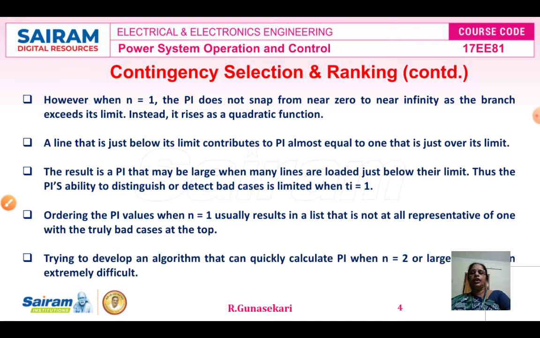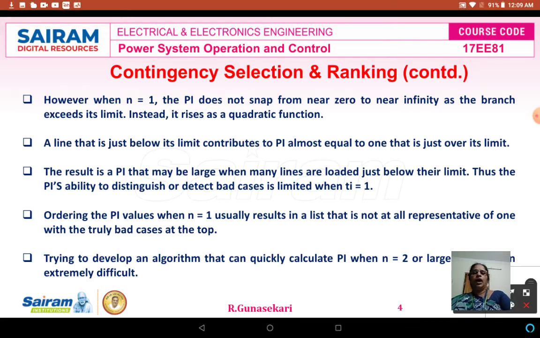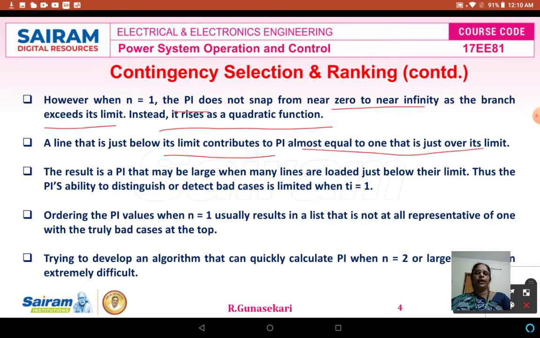When n equal to 1, the performance index PI does not snap from near 0 to near infinity as the branch exceeds its limit. It rises as a quadratic. A line just below its limit contributes a performance index PI almost equal to 1, the same as just over its limit.